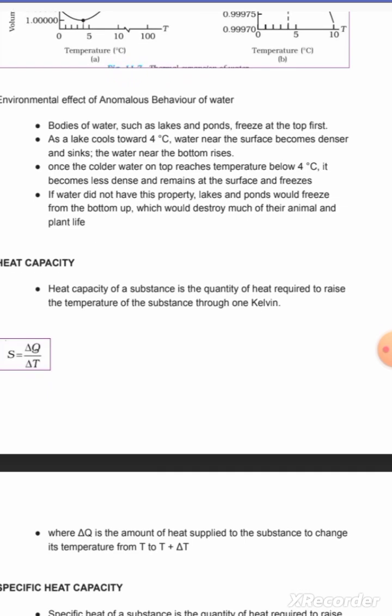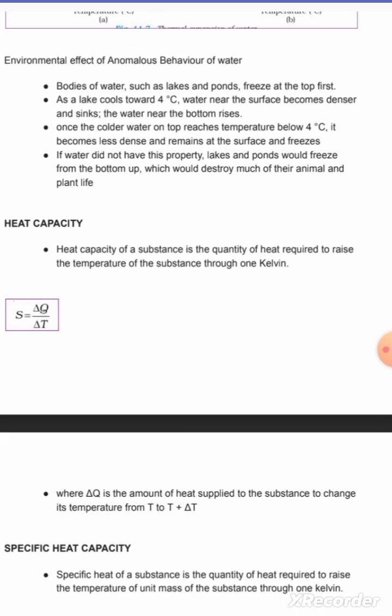Now, heat capacity. Heat capacity of a substance is the quantity of heat required to raise the temperature of a substance through 1 Kelvin. Heat capacity क्या होती है?